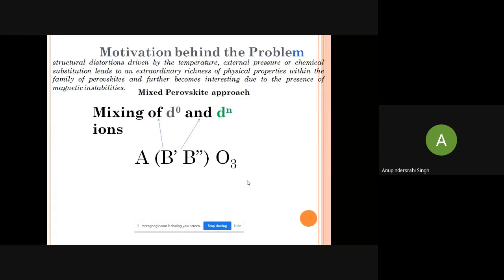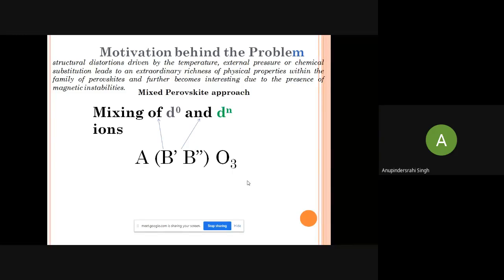So it has been written here, the structural distortion driven by temperature, external pressure, or chemical substitution leads to an extraordinary richness of physical properties within the families of perovskites, and they further become interesting due to the presence of magnetic instabilities. So here it is clear that the structural distortion can also be made by temperature, external pressure, and chemical substitution.